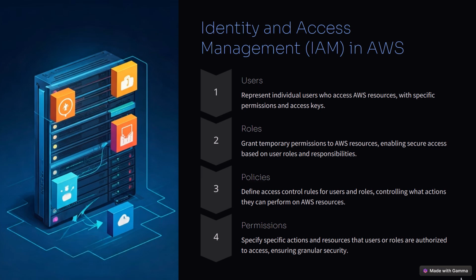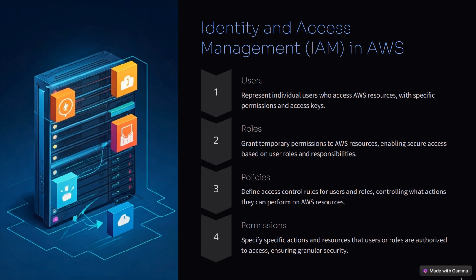So first of all, let us understand about users. A user is a person or an application that requires AWS actions to perform on AWS resources. I am going to create one user, and either provide console access or programmatic access.